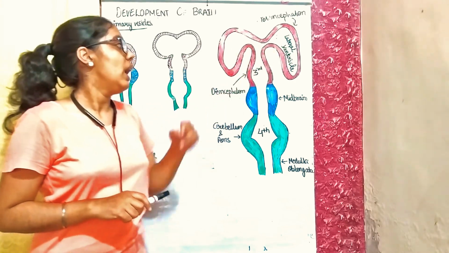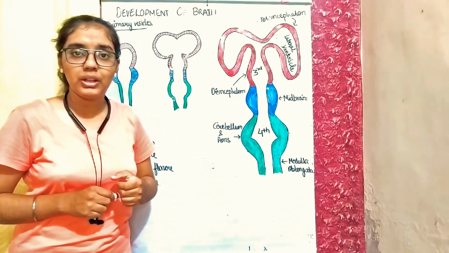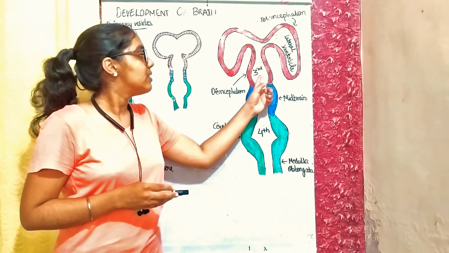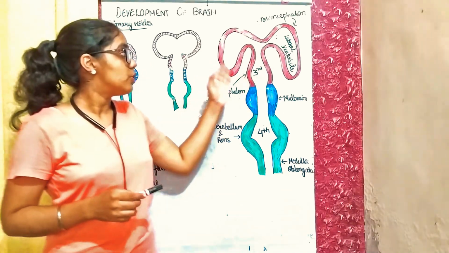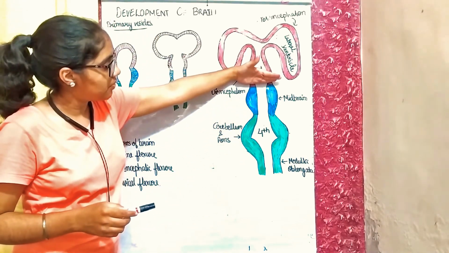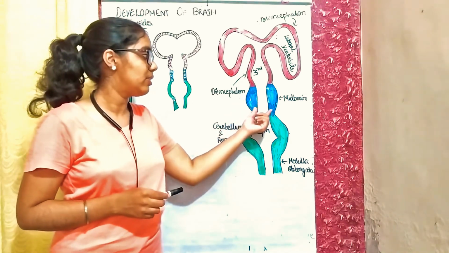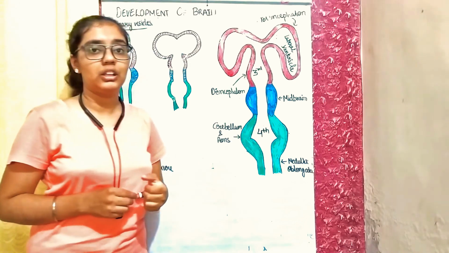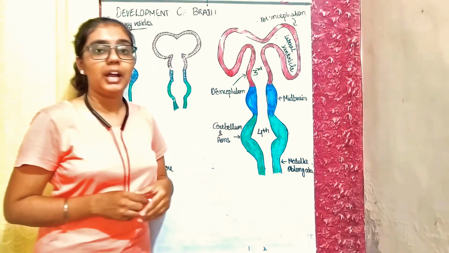The second is the diencephalon, which also develops from the prosencephalon, and in this a space forms the third ventricle. The portion shown in red forms the forebrain, and the portion shown in blue forms the midbrain, that is mesencephalon, and between these the cerebral aqueduct is formed. The portion shown in green forms the hindbrain.